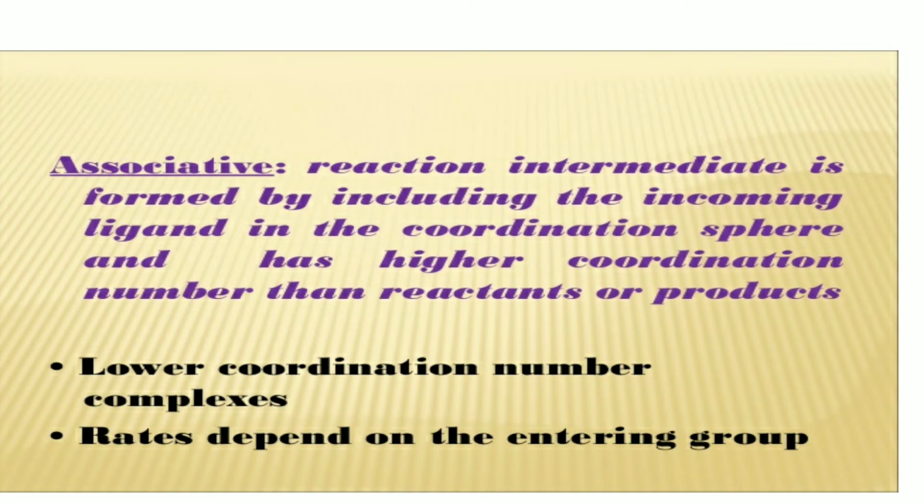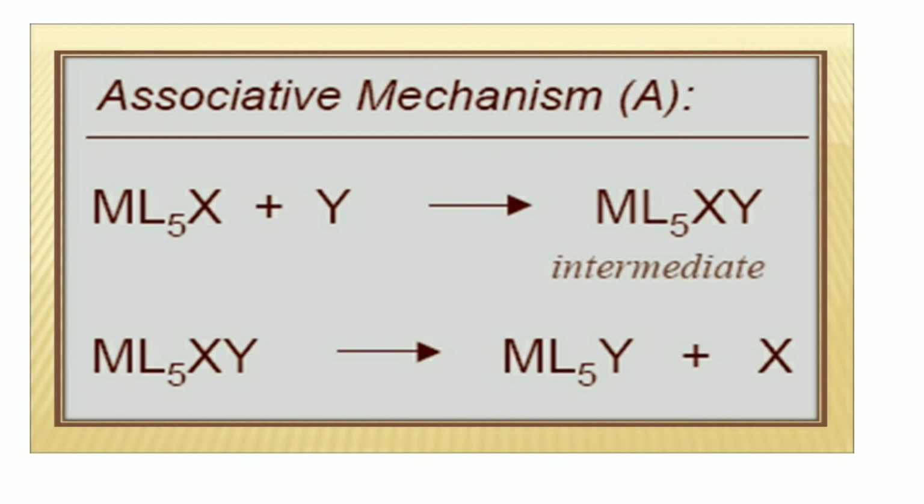Next we are going to learn the associative type of mechanism. In this, the reaction intermediate is formed by including the incoming ligand in the coordination sphere, and it has a higher coordination number than the reactant or the product. This is ML5X plus Y. In the associative case we require both ML5X and Y. First of all, Y attacks this complex and there is formation of the ML5XY intermediate. Then, in the second step, X is removed.